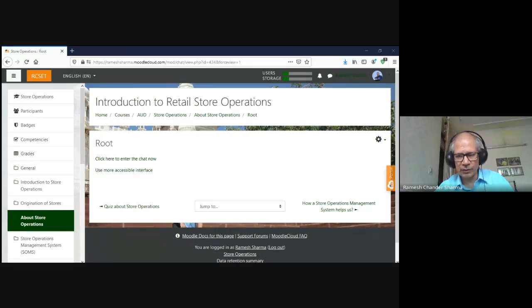I am not sure if you will see, because I may have to change my screen, but another window will pop up, and then I post something, the students post something, and in real time the chat will happen. That is synchronous, when the teacher and the students are all logged into the system online. So these are the features of Moodle, and how we can add them.